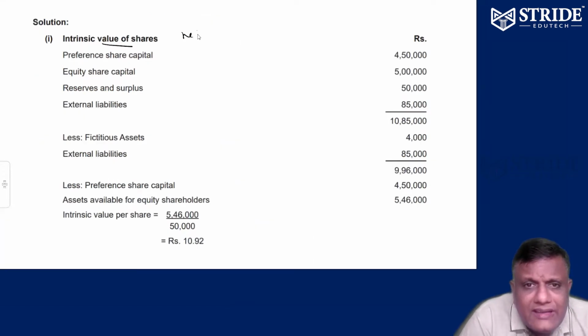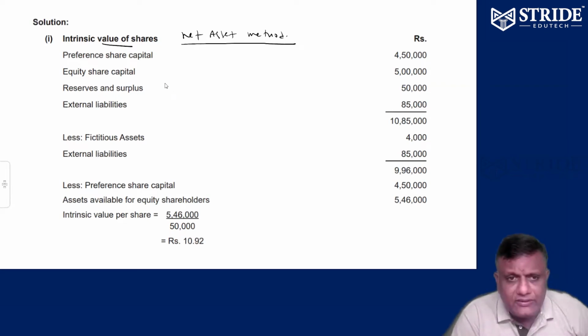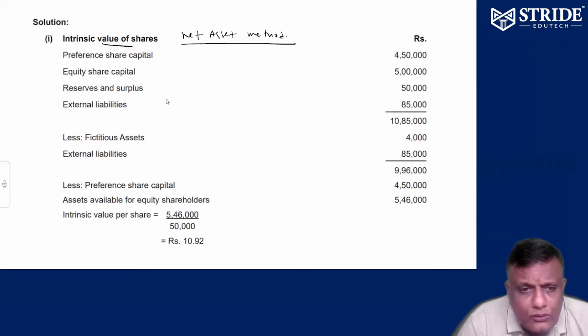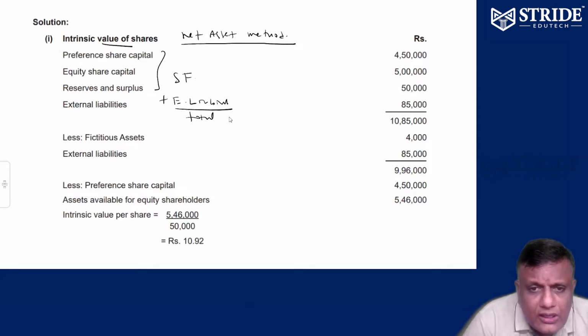We can find it by the net asset method. What do you mean by net asset method? How to find it? There are two ways: total assets minus external liability, or shareholders' funds plus external liability is equal to total liability.